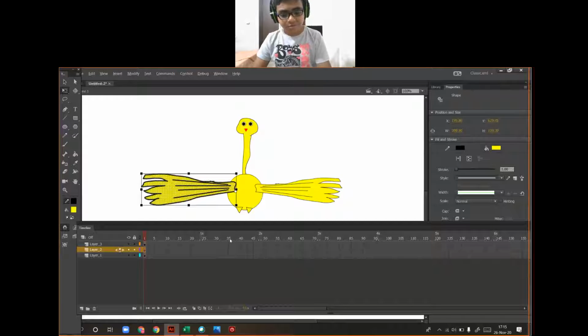Now the whole of this, convert it into a symbol. Press F8, okay? That is the shortcut key.